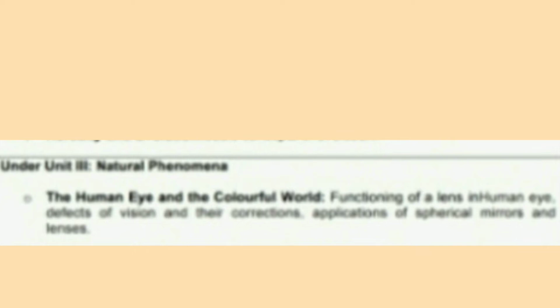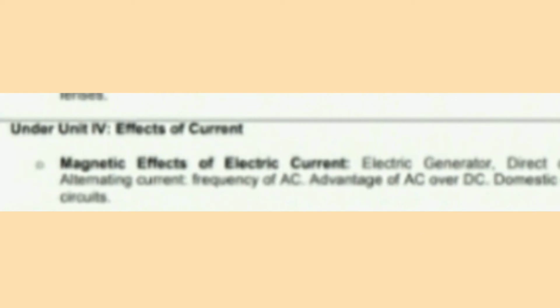And next comes unit 4. This is also related to the physics part, effects of current. In this unit, the magnetic effect of electric current, the electric generator, direct current, alternating current, frequency of AC, advantage of AC over DC, domestic electric currents. This part is entirely deleted from the syllabus of class 10 of 2020-21.